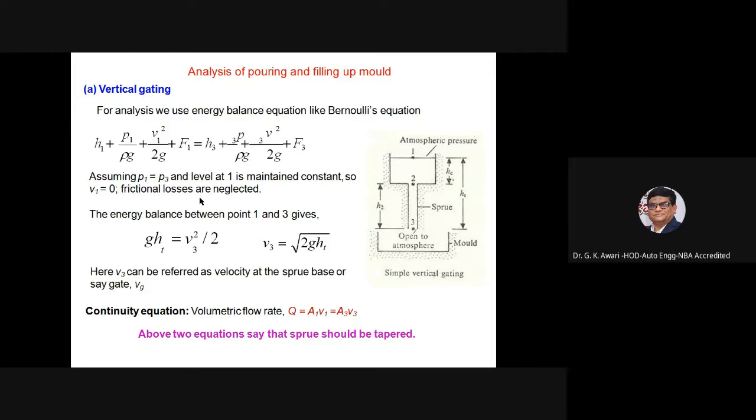Assuming P1 is equal to P3 and the level is maintained, the energy balance between point 1 and 3 gives V3 is equal to square root of 2g H3. The continuity equation for volumetric flow rate, that is A1 V1 is equal to A3 V3. So the above two equations say that the sprue should be tapered.